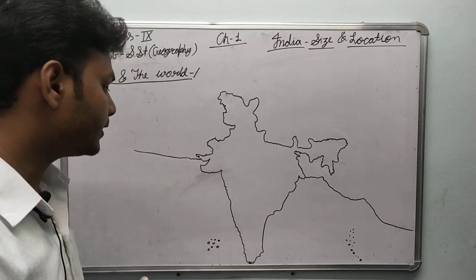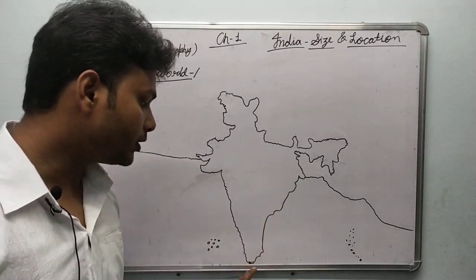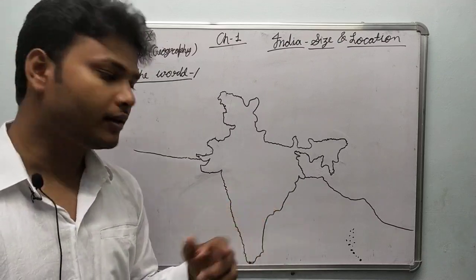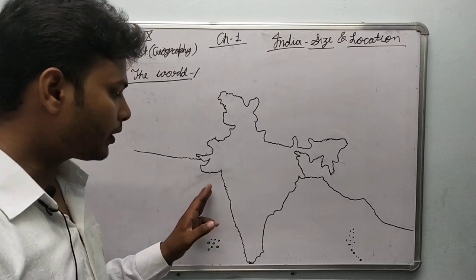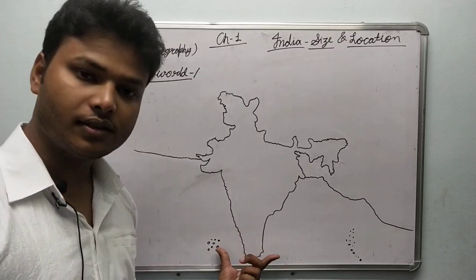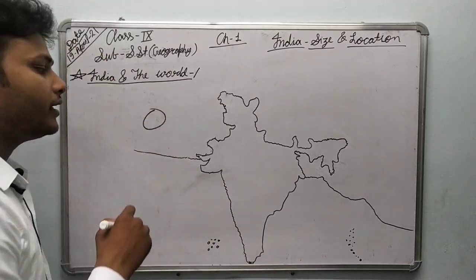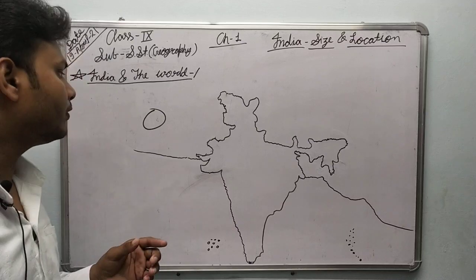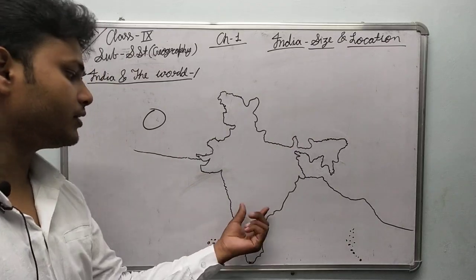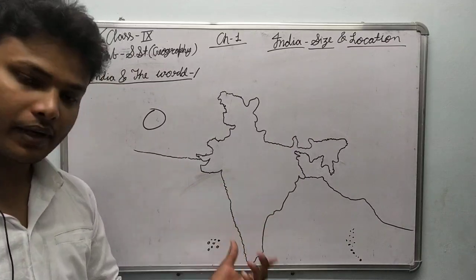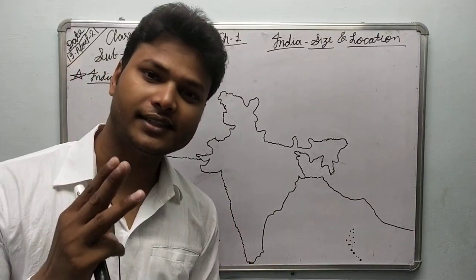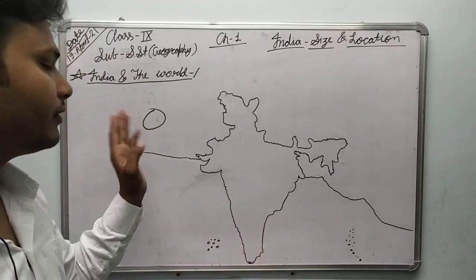First of all, you can see the southern part of India, the Deccan Plateau, the peninsular region of India. Peninsular region, why? Because this southern part of India is covered by water from 3 sides, that's why we can say this is a peninsula. What is an island? An island is a piece of land which is covered by water from all 4 directions. And a peninsula is a landmass which is covered by water from 3 sides only.